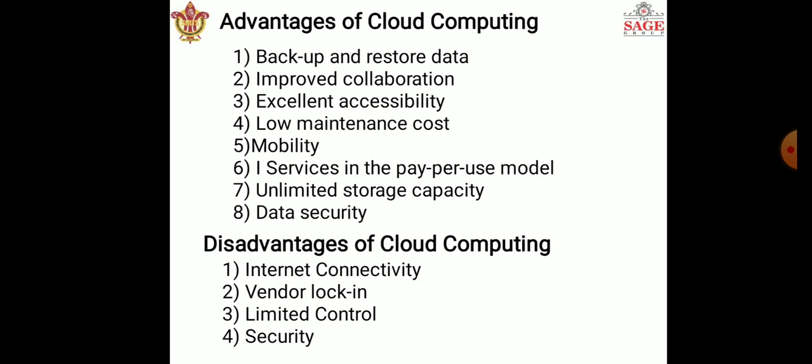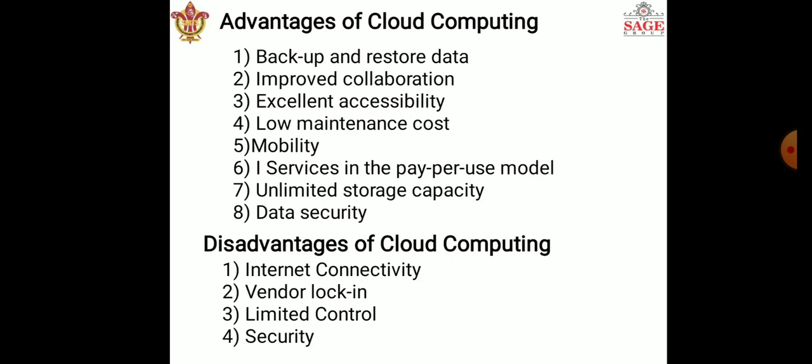Here you can see the first one is internet connectivity. Whenever we want to access any kind of information in the cloud, then the internet must be available, right? In cloud computing every piece of data such as image, audio, video is stored in the cloud, and we access this data through the cloud by using an internet connection.